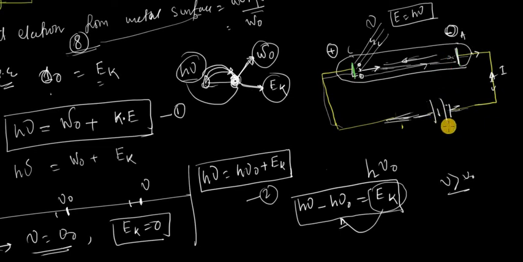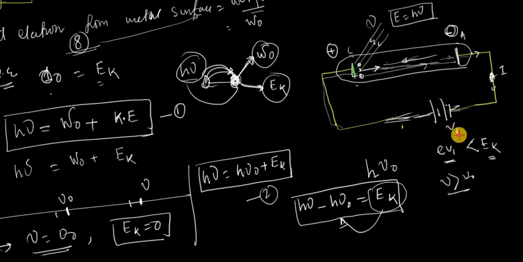Suppose this voltage is V1. When the electron comes out from the cathode and reaches the anode, it loses energy eV1. If this loss is less than its initial kinetic energy, then the electron can reach the anode and produce current.